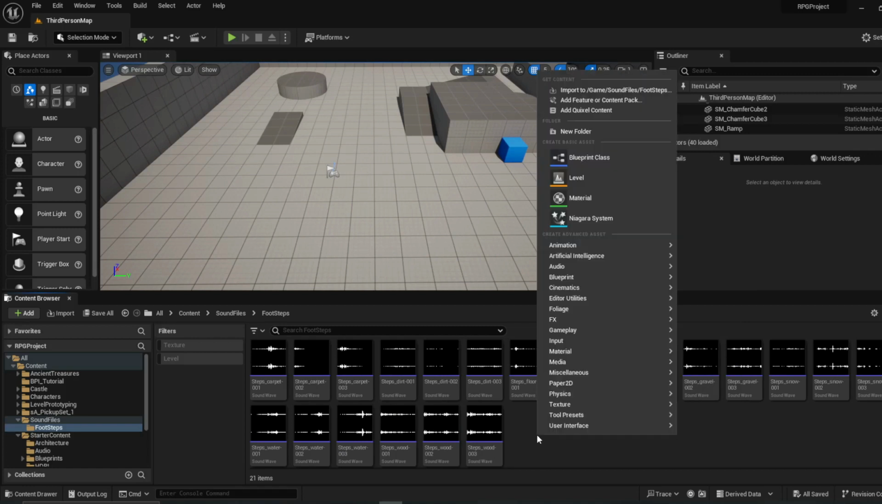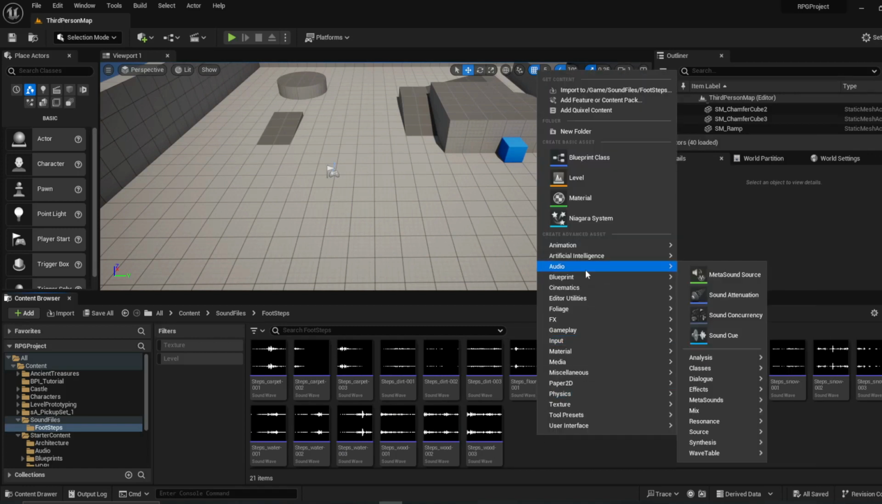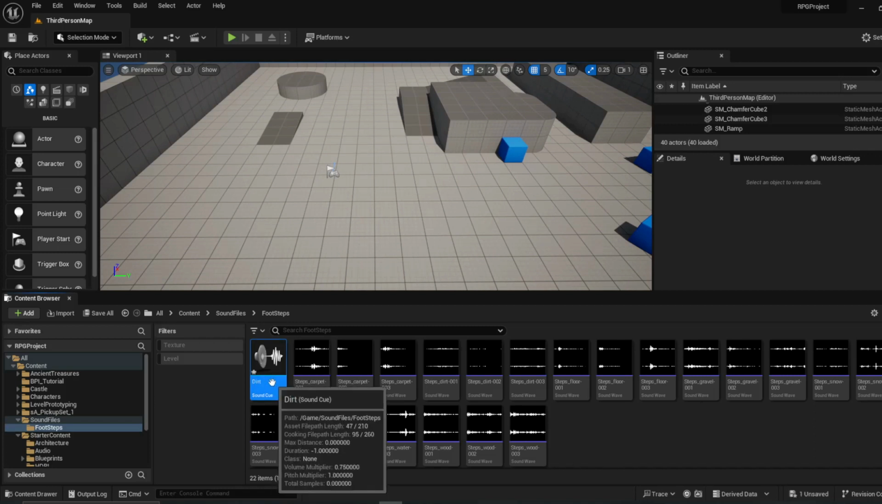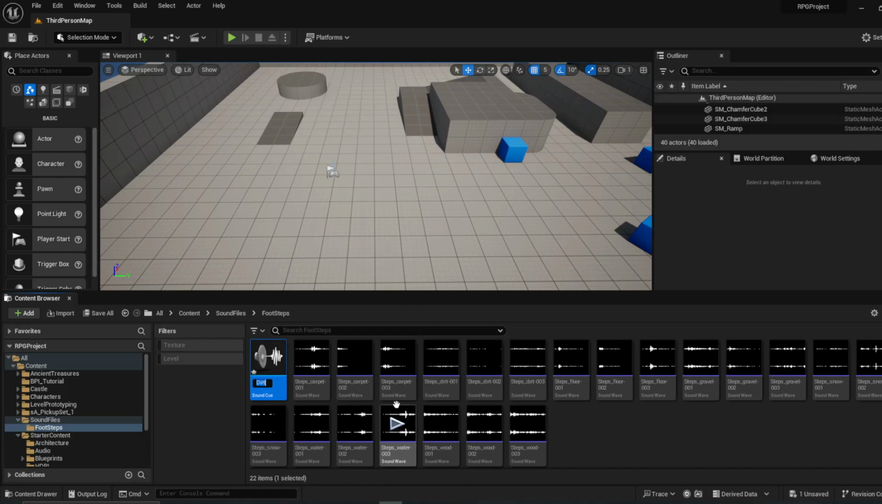We're going to need to create a type of sound wave file. It's going to be under audio. Oh, sorry, sound cue file. So we go ahead and open that up. I'm going to name this one, let's start with dirt. Dirt underscore footsteps.